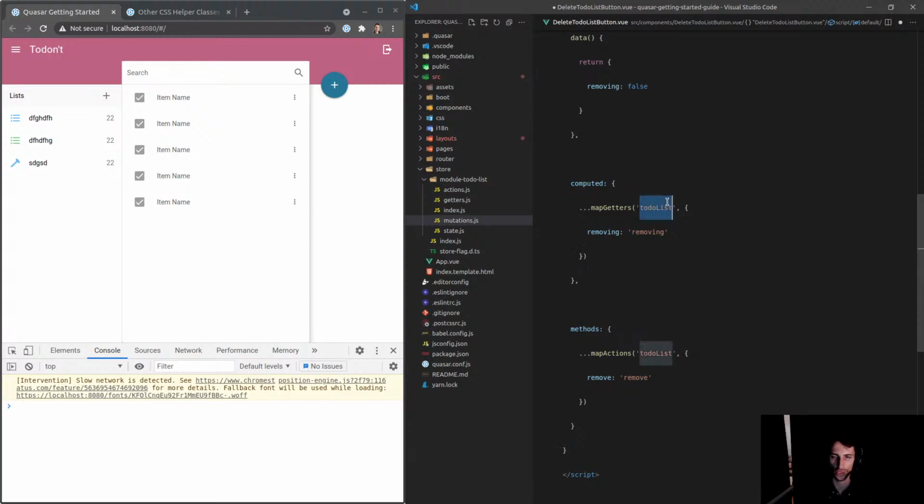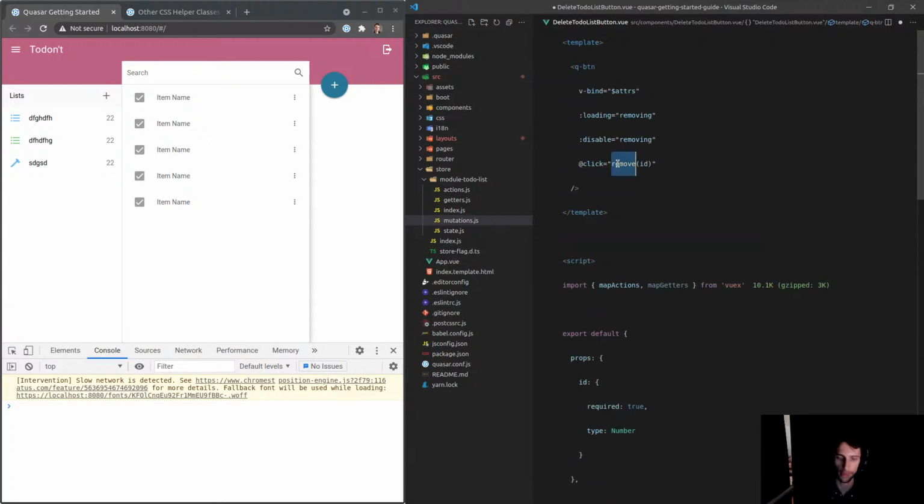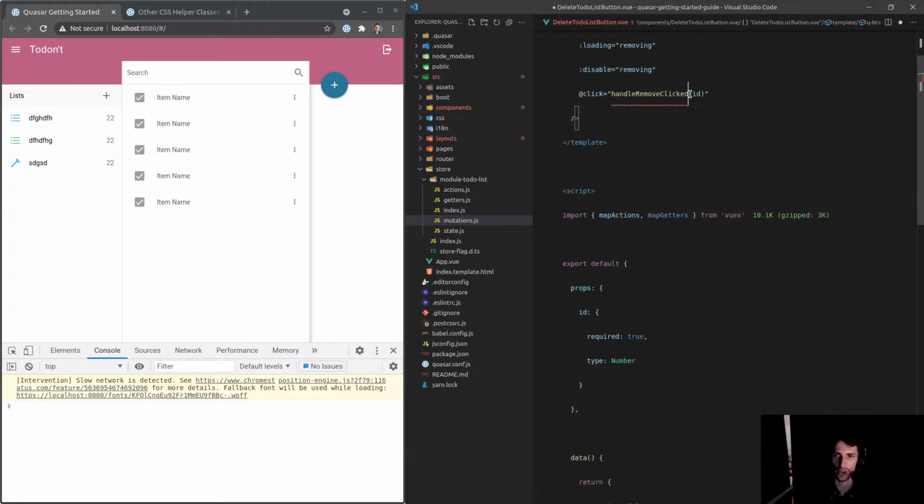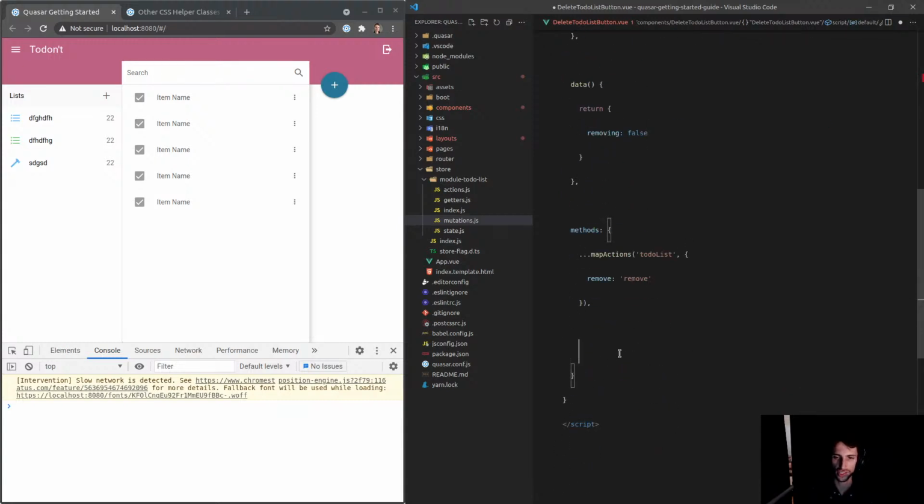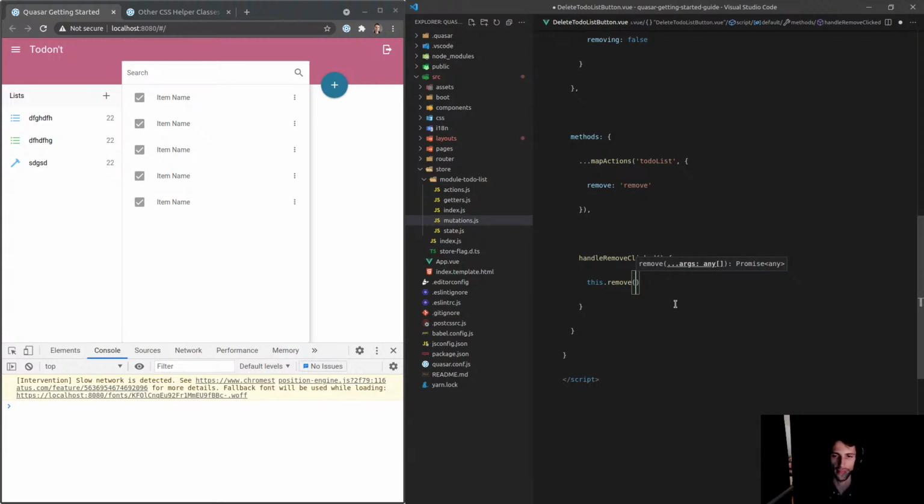Ooh, but it means that we'll have to call this within a method. It's okay, I'll show you what I mean in a second. So we'll get rid of that. Now, instead of remove, I'll have to say here, for example, handle remove clicked. In fact, we don't need to accept the ID anymore because it's sitting here in our props. And now we can just say handle remove clicked, and then I can say this.remove, and then we will send through this.id. And now I can say .then, and take in the response.